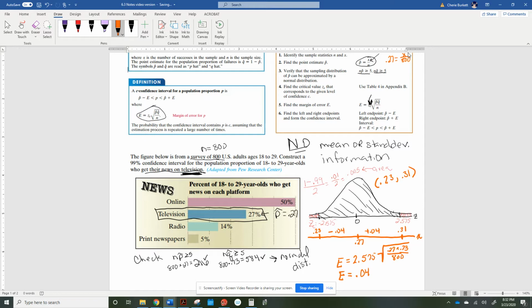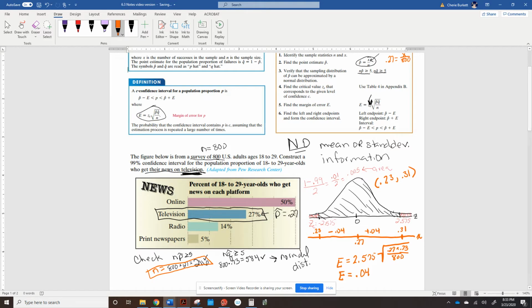But haven't we already done that right here? We certainly did. So we've already obtained the value of n when you made sure that it was going to produce a normal distribution. So we already know that the number of people who answered television was how they got their news, out of the 800 people asked, was 216.